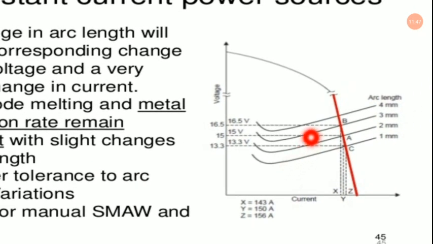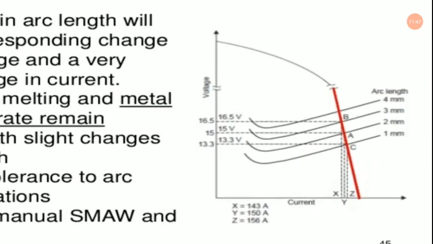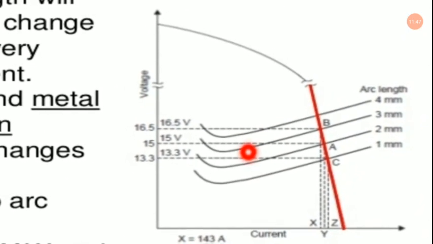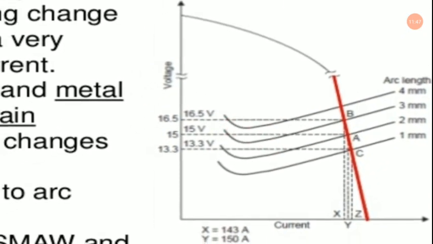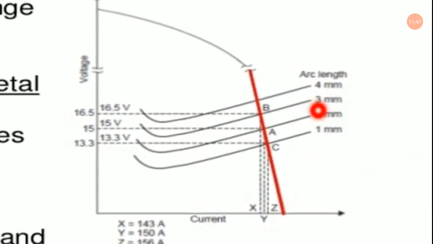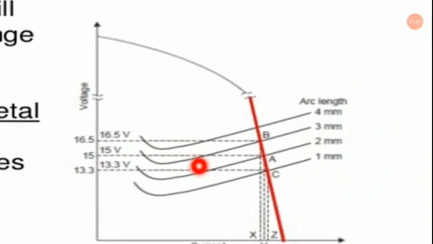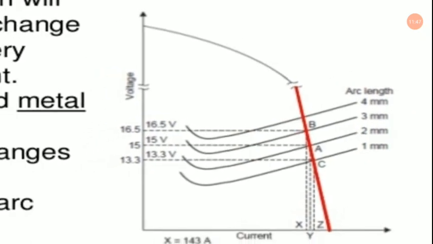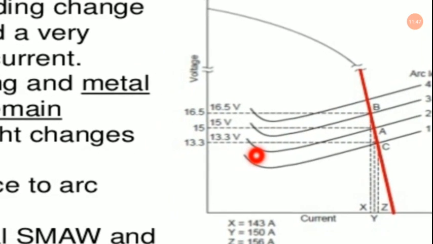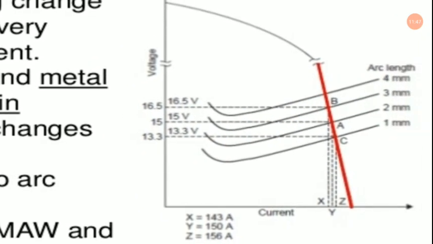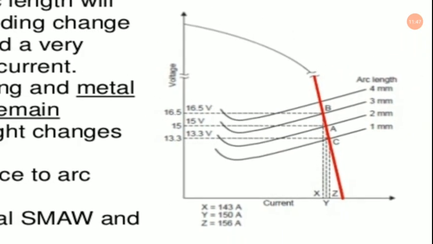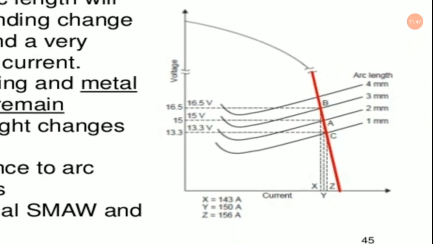Now for different voltages the arc length is given over here, as you can see. At 16.5 volt we are having this arc length as 4 millimeter, where at 15 volt we are having 3 millimeter, and at 13.3 volt we are having 2 millimeter. Similarly, if you keep on decreasing the arc voltage, we are also getting a decrease in the arc length as well.